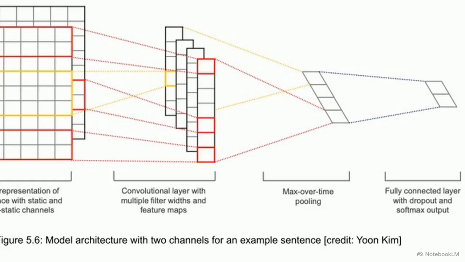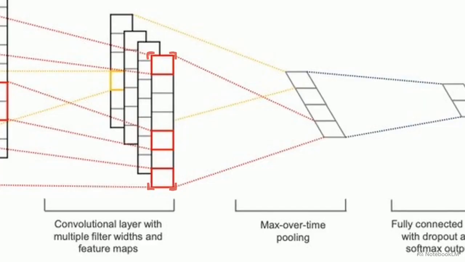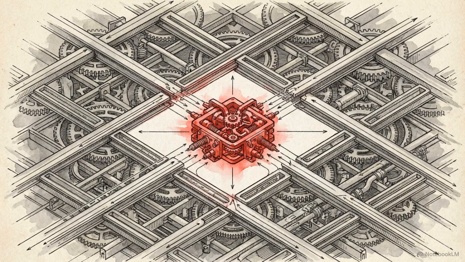Returning to the architecture diagram, we see how the text CNN transitions from 2D vision pooling to 1-max-over-time pooling, applied directly to the 1D feature maps. 1-max-over-time pooling scans the entire length of a single feature map and records only the largest number it finds. Semantically, this maximum value isolates the strongest local linguistic signal, like the heavy polarization of the word "boring", and separates it from the surrounding noise.